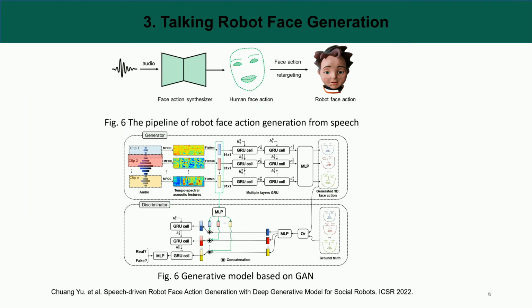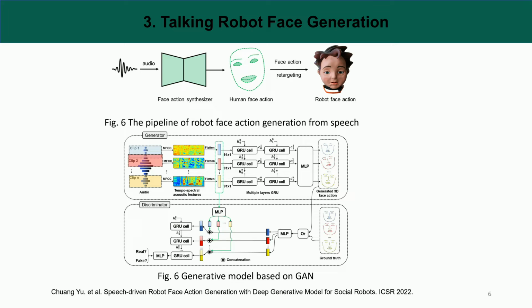Without human in the loop, we explored talking robot face generation. Our facial action synthesizer based on temporal GAN model takes speech audio as input and outputs aligned human 3D facial actions. The robot facial actions are got from human 3D face action during facial action retargeting part. Our speech-to-face action, S2F-GAN, model is based on GAN-GP. The model has a generator and a discriminator.